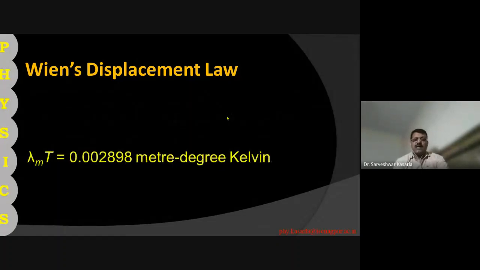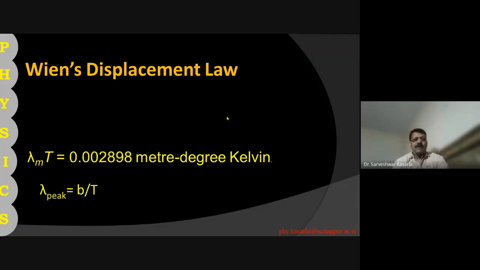Lambda m is the wavelength at which the radiation is maximum. This constant is given by 0.002898 meter degree Kelvin. If it is in centimeter, it will be 0.2898 centimeter degree Kelvin.